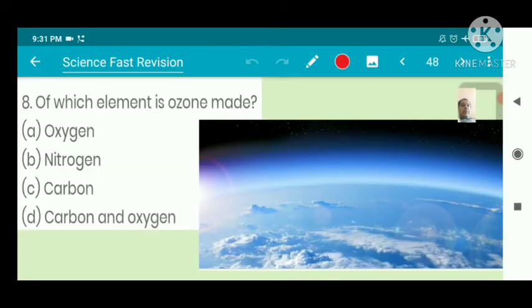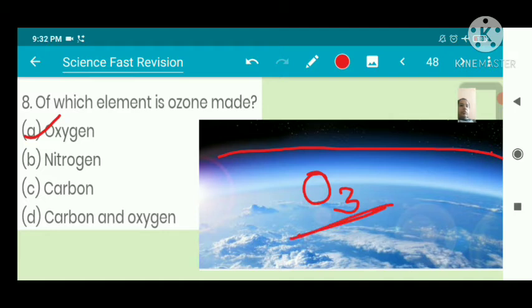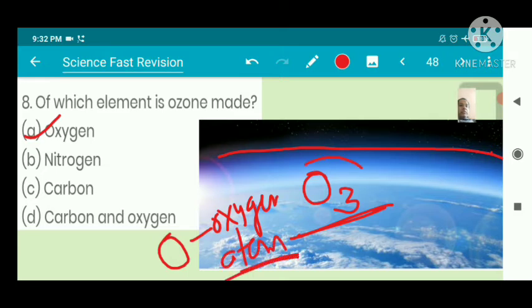Of which element is ozone made? Oxygen. This is the ozone layer. O3: O represents an oxygen atom, and how many atoms are there? O3, 3 atoms are there. 3 atoms combine to form ozone.